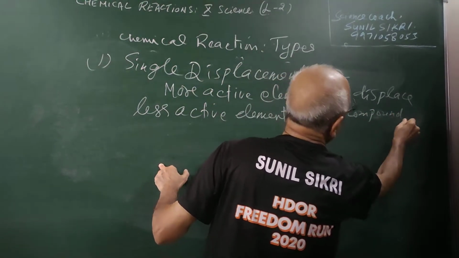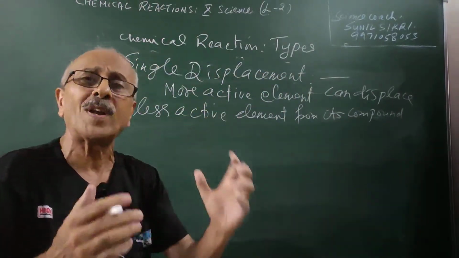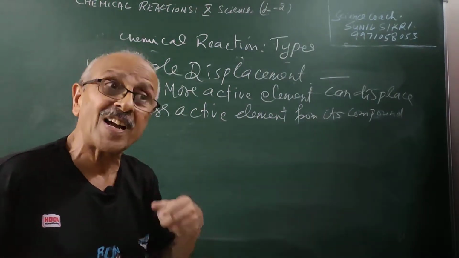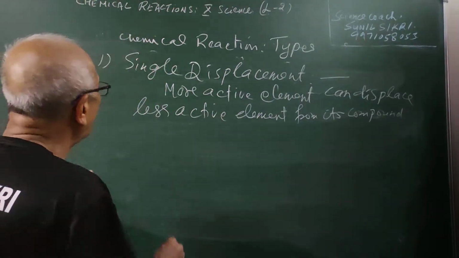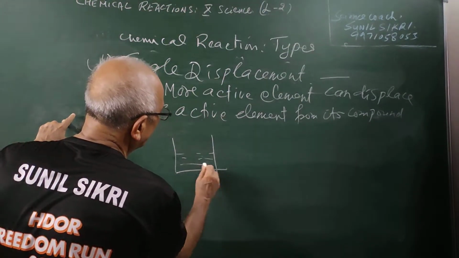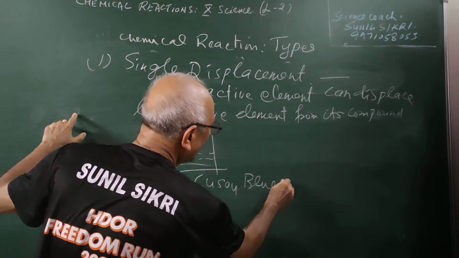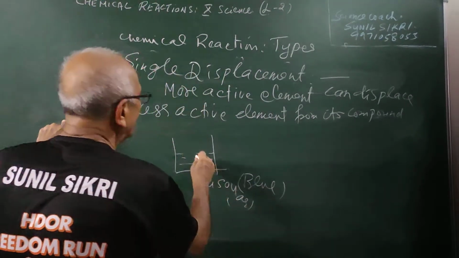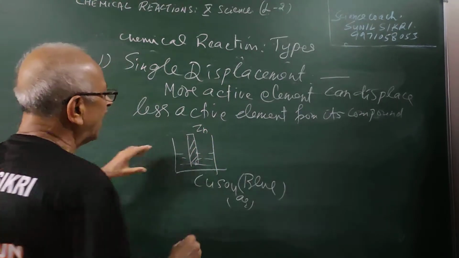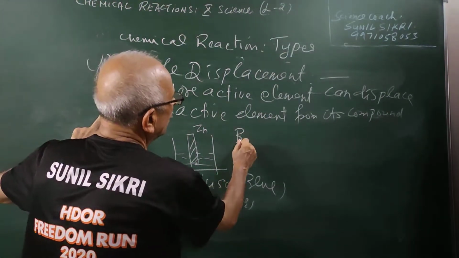Or what is happening, students? There is an activity series which has been given. More active metal, less active metal, or more reactive elements can displace the less reactive elements from their compounds. For example, if I have a copper sulfate solution, this is blue in color, and if I put zinc inside this, what happens, students? The blue color disappears.